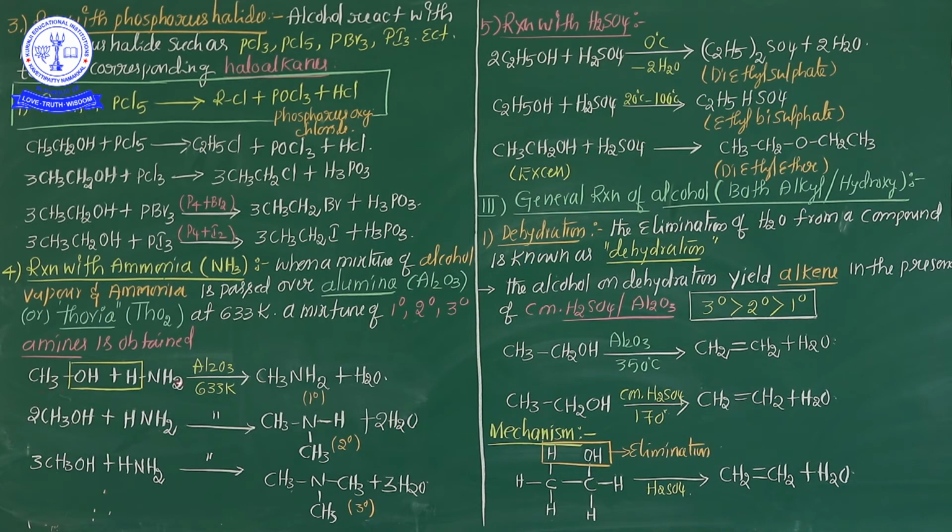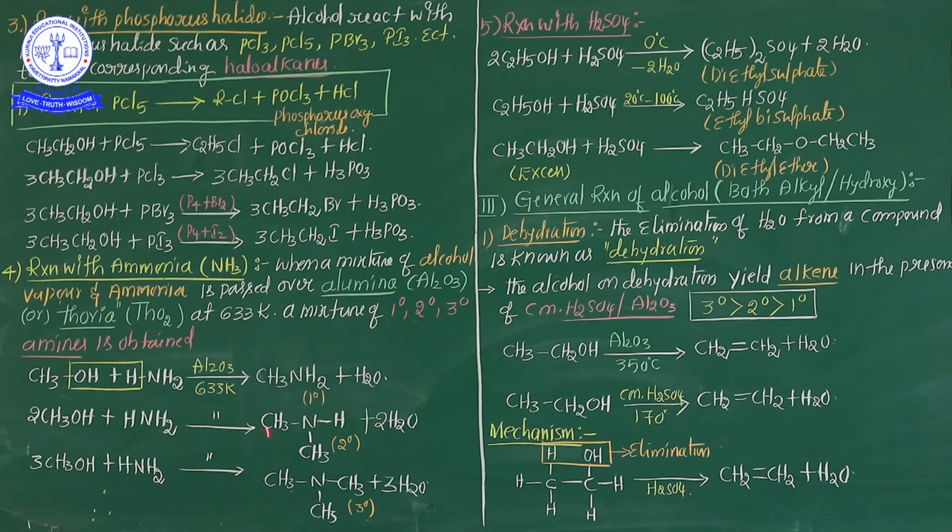If 1 mole of alcohol reacted with ammonia, 1 degree amines are formed. If 2 moles of alcohol reacted with ammonia, 2 degree amines are formed, and if 3 moles of alcohol reacted with ammonia, with the ammonia quantity the same, not an extra amount of ammonia, then 3 degree amine is formed.